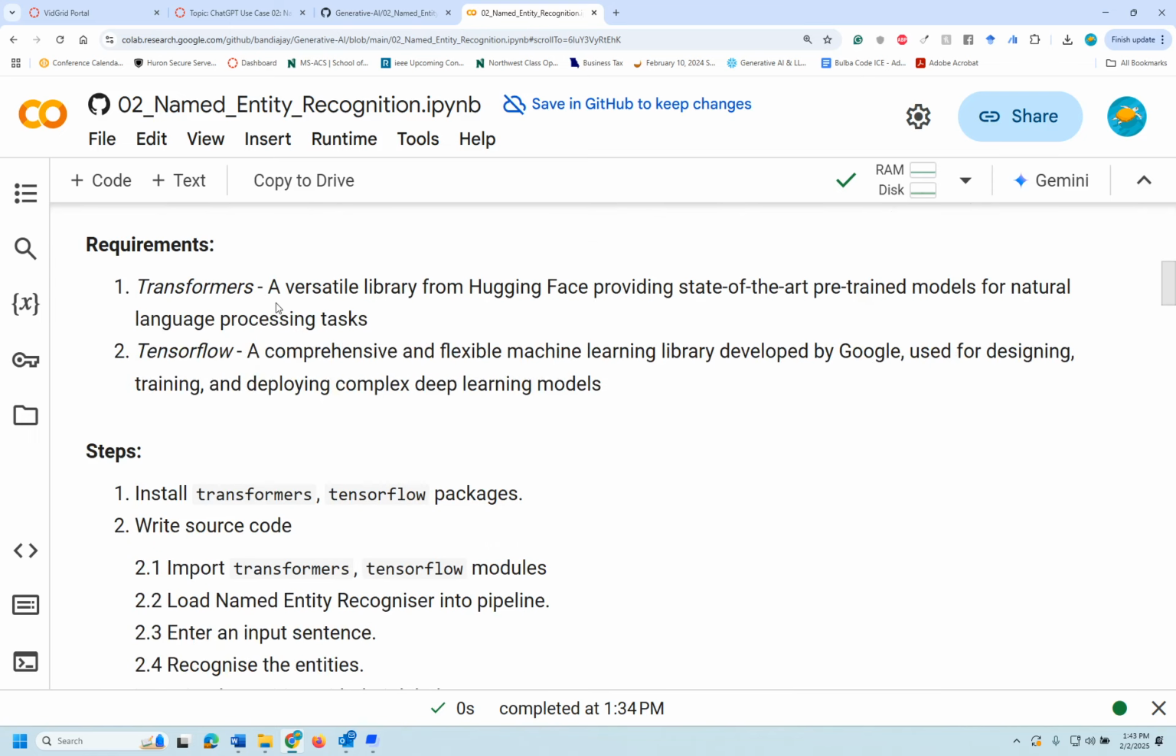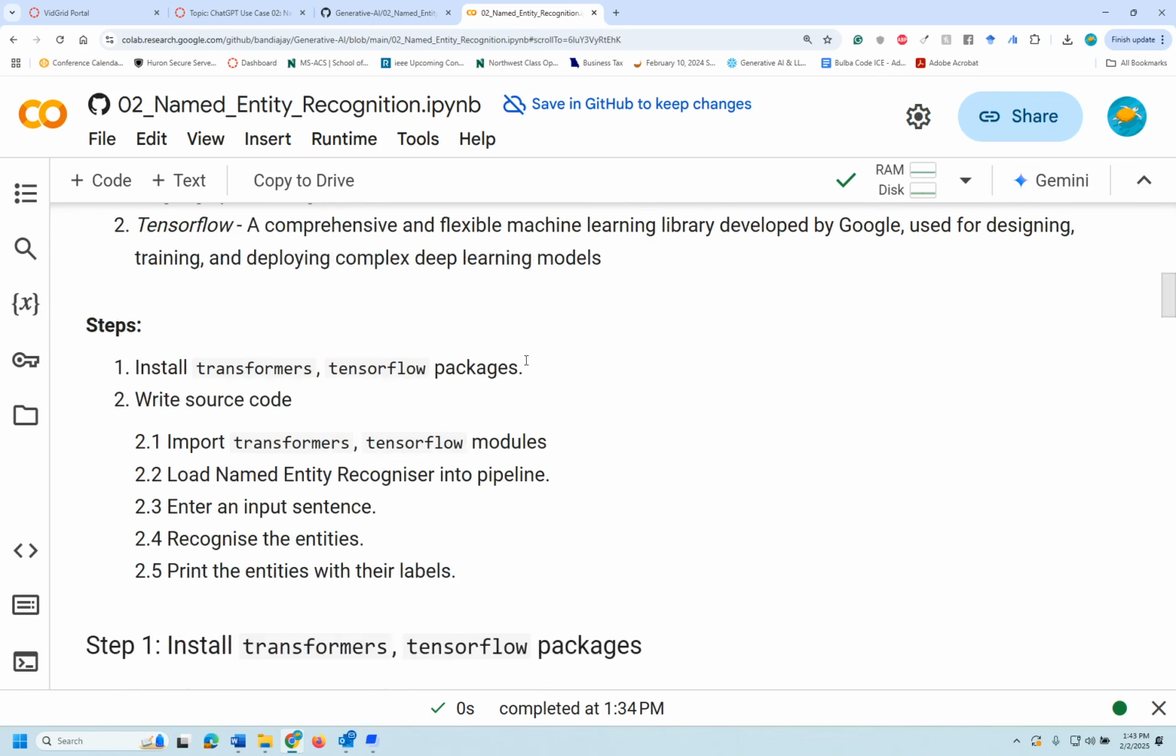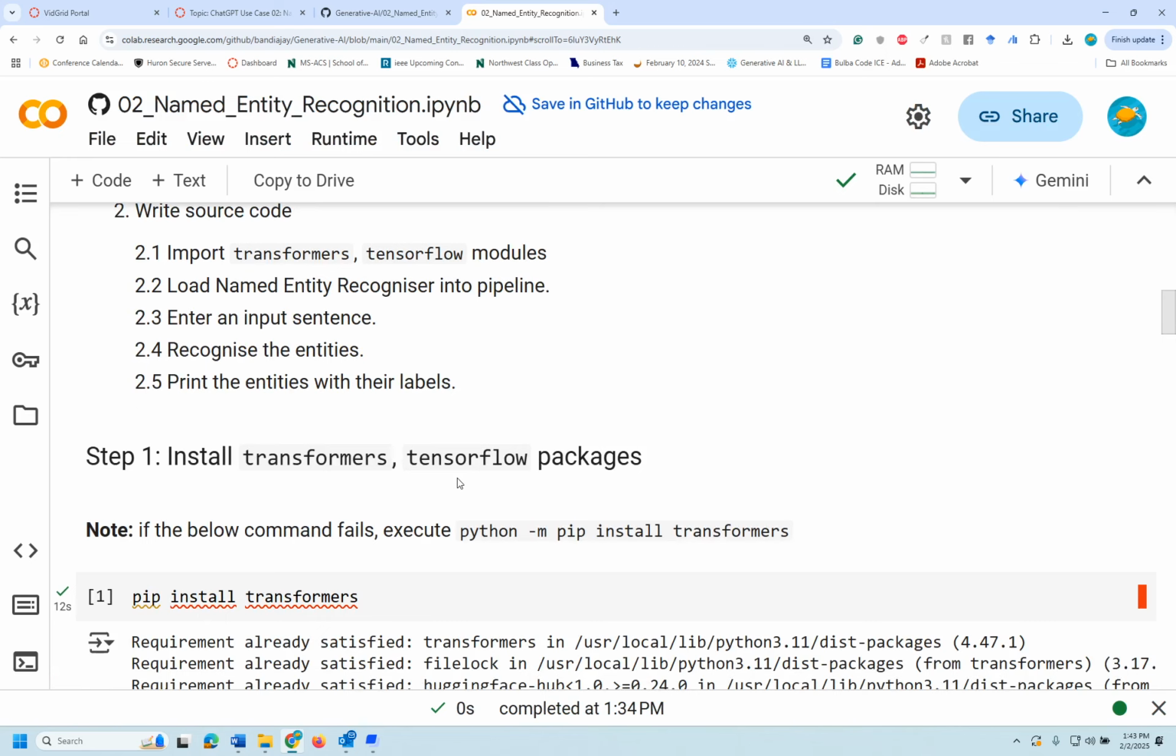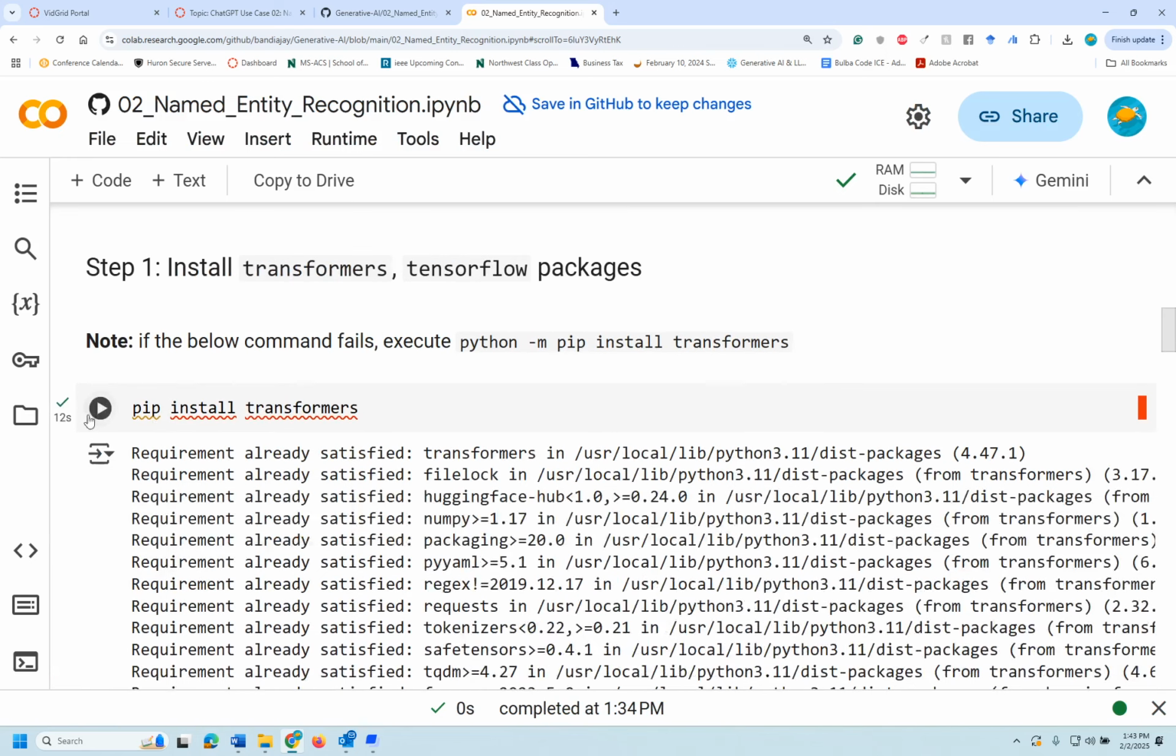We are using transformers and TensorFlow. So install those, import those, and then load the named entity recognition pipeline. Remember, a pipeline could have any processing step that you want. Then enter your input sentence, recognize the entities, and print the entities with the given labels. I have already executed this. If you notice the 12 seconds, I have already executed it. I'm not executing this in the video, but you could execute it.